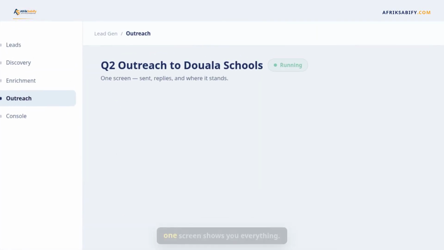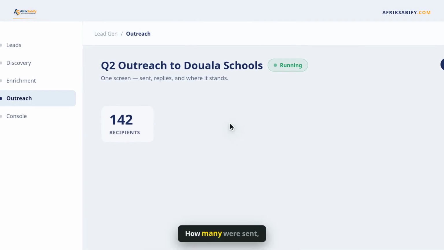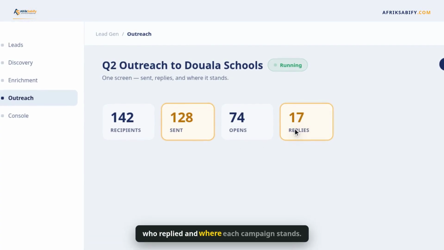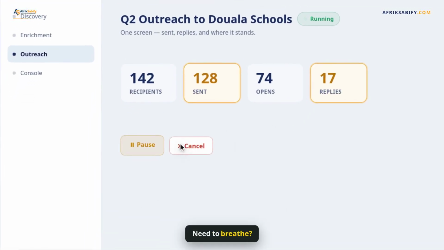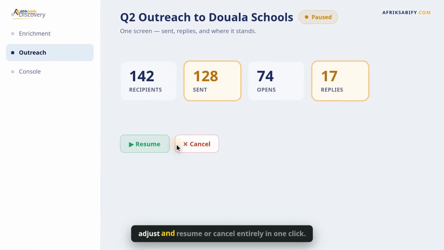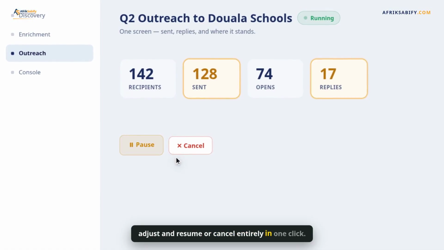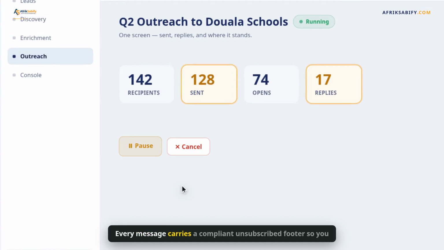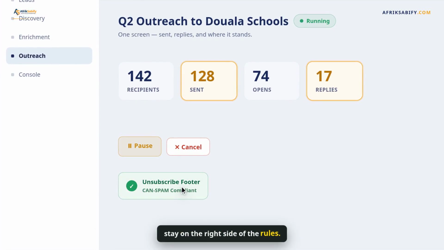From then on, one screen shows you everything: how many were sent, who replied, and where each campaign stands. Need to breathe? Pause it, adjust and resume, or cancel entirely in one click. Every message carries a compliant unsubscribe footer, so you stay on the right side of the rules.